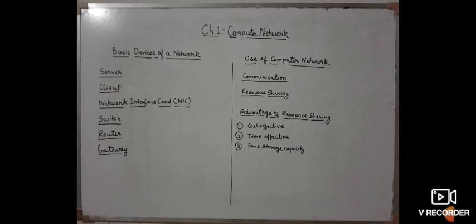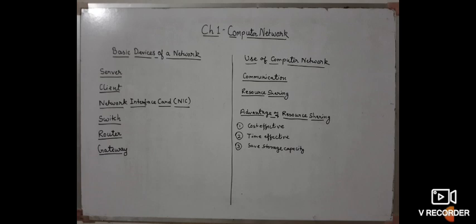A router is a device that connects multiple networks which may or may not use the same protocol. It is possible because a router is capable of handling different protocols. A router passes data packets from one network to another network based on their IP address.